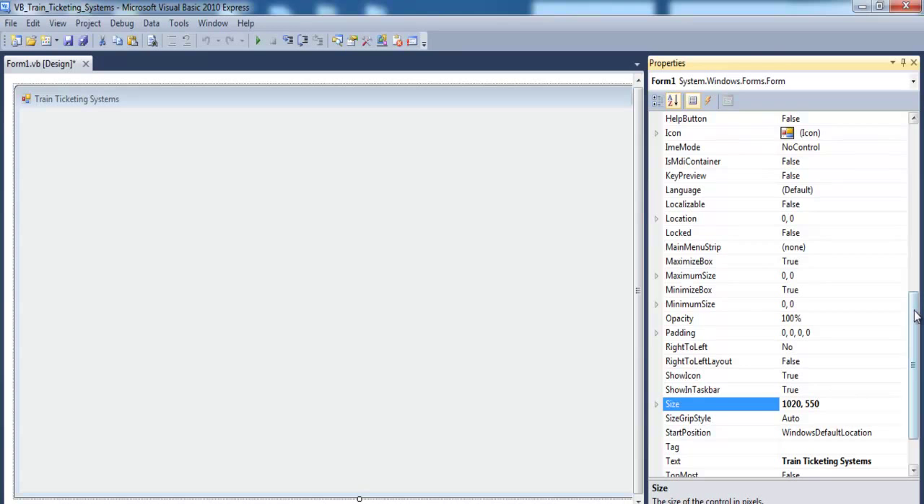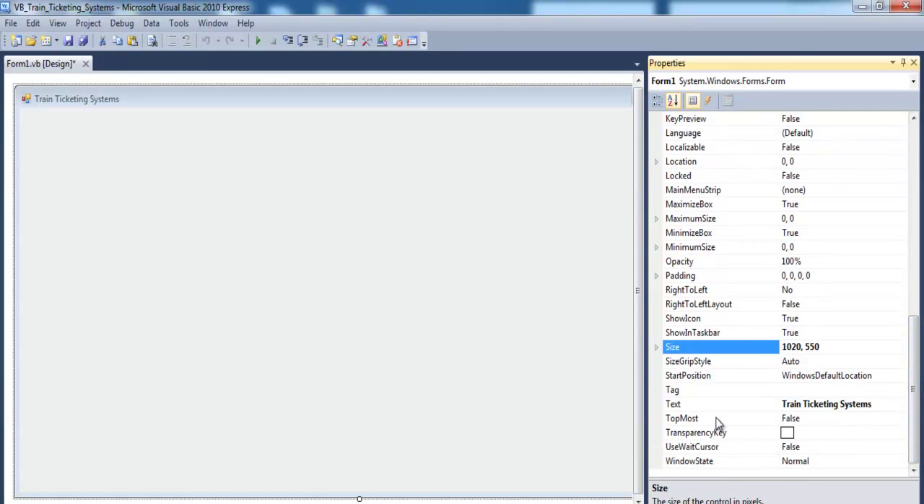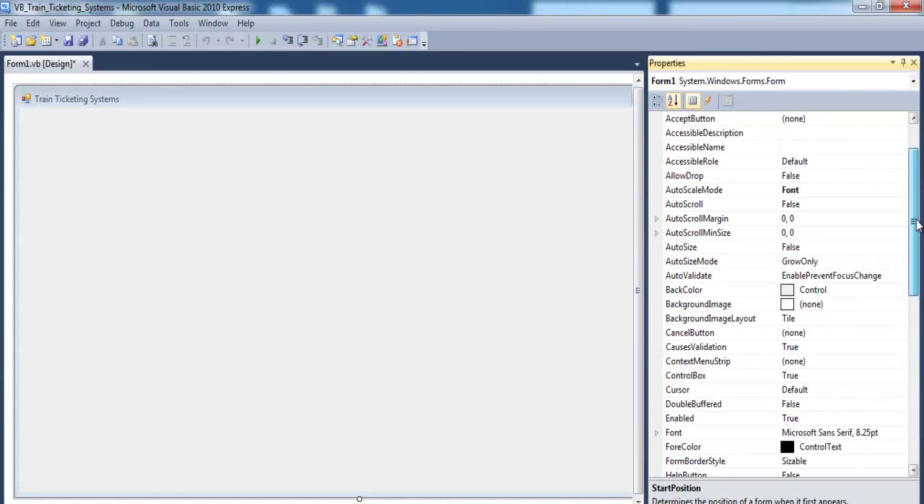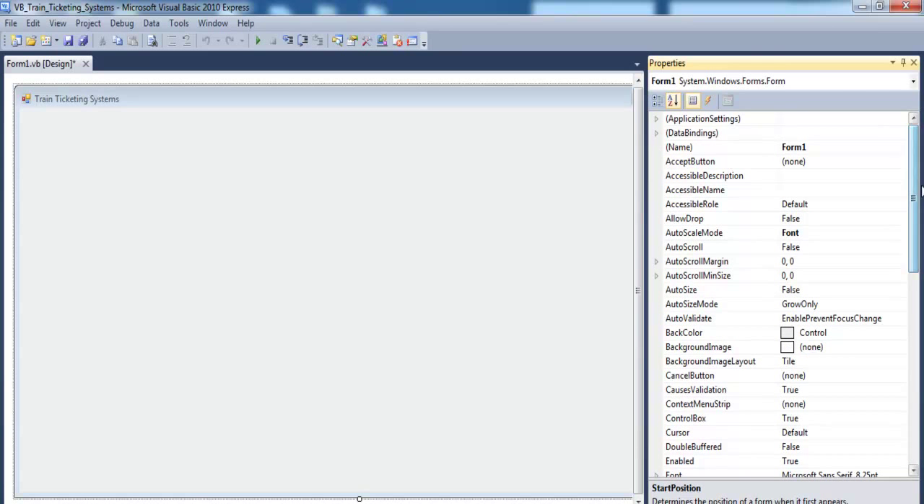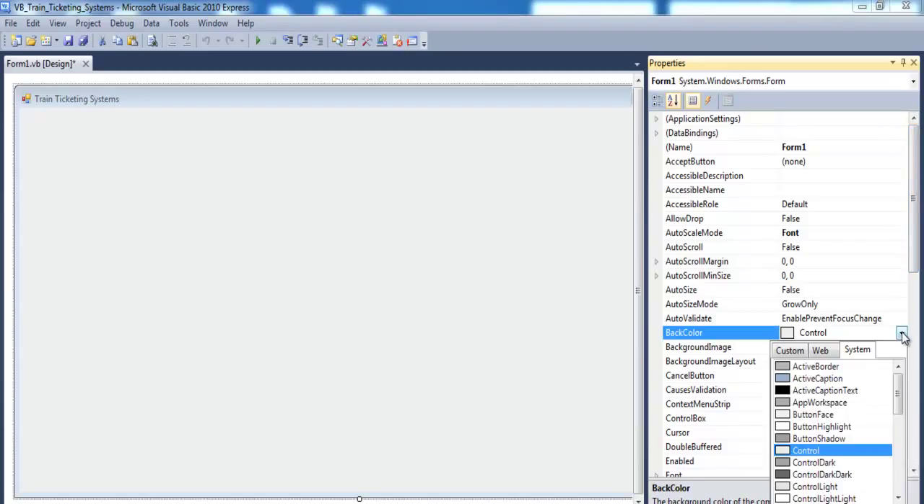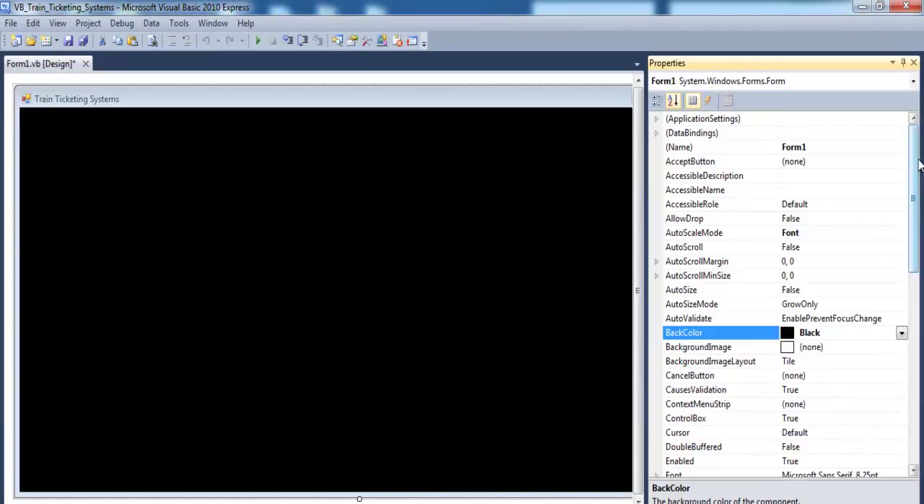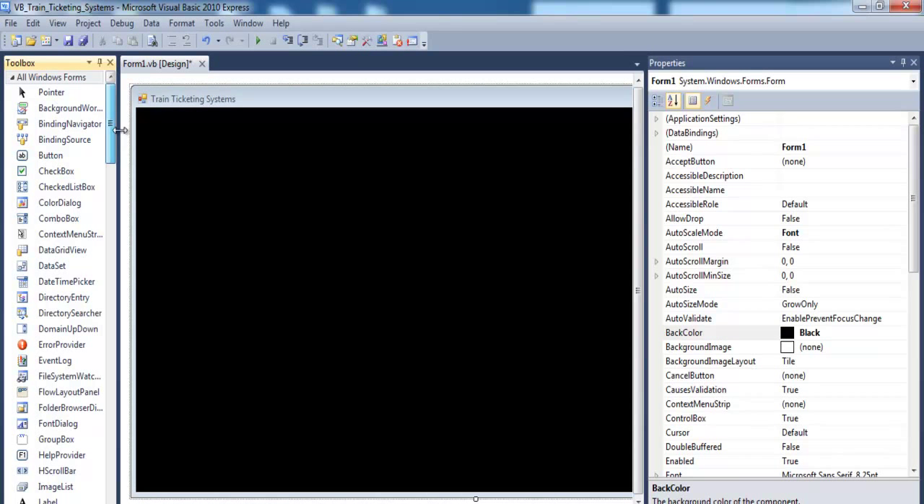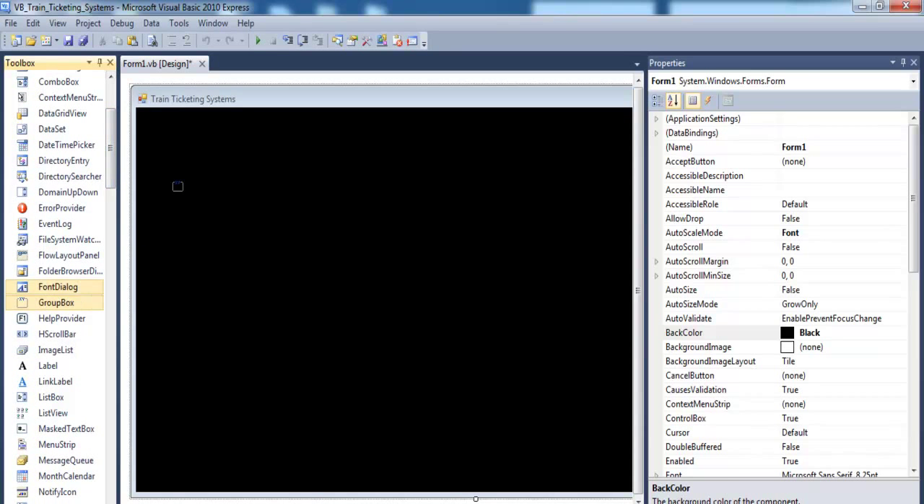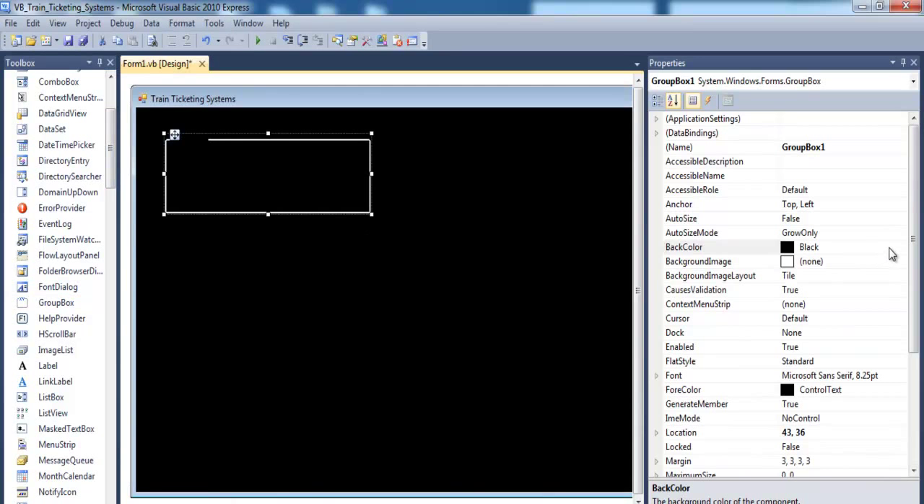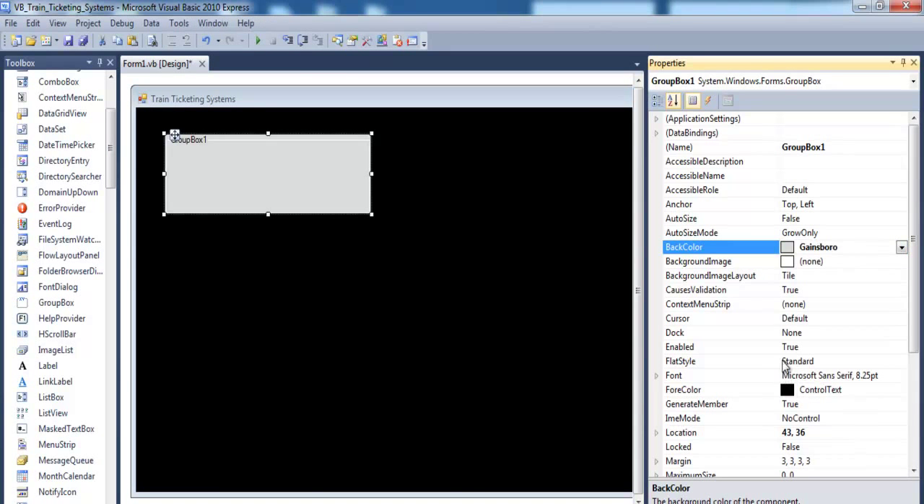And the next thing is let's set the start position, make that screen center, and the back color, let's go for black. Yep, black will do. And now we need the following. Let's get some group box into it. Group box right here. Got one here. And change the back color of that very group box. Yeah, that's about right.